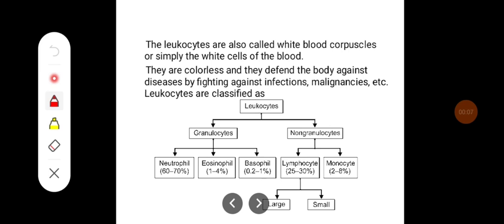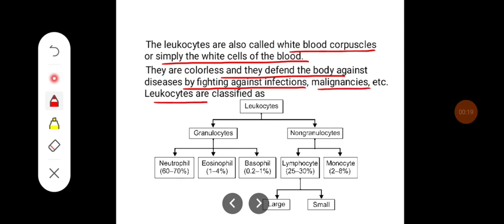The leukocytes are also called white blood corpuscles or simply the white blood cells of the blood. They are colorless and they defend the body against diseases by fighting against infections, malignancy, etc. Leukocytes are classified mainly as granulocytes and